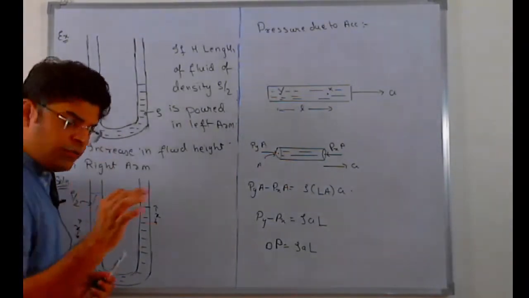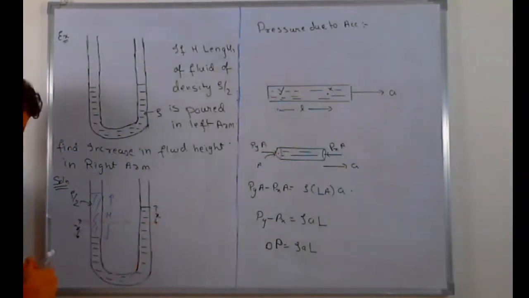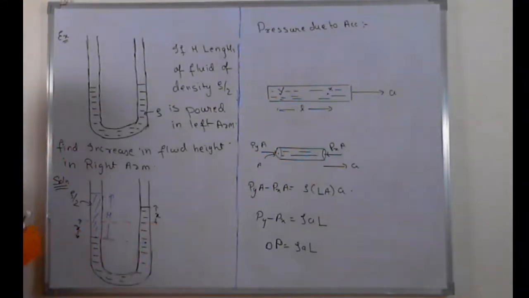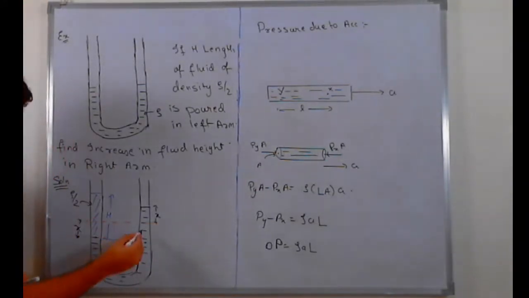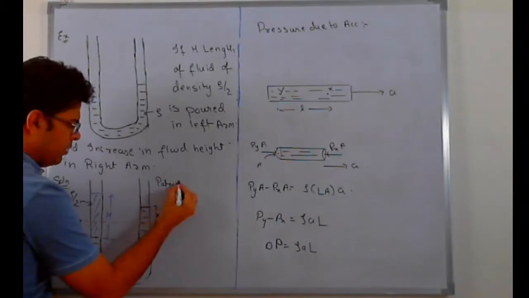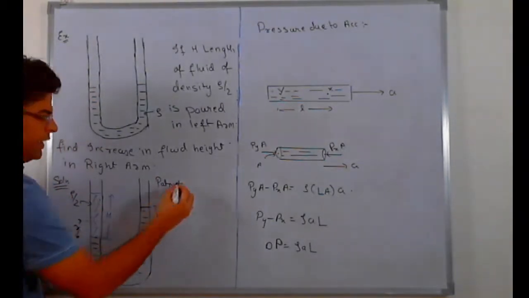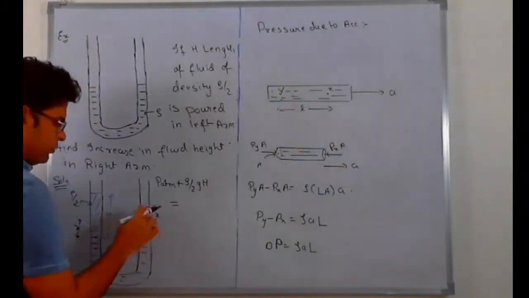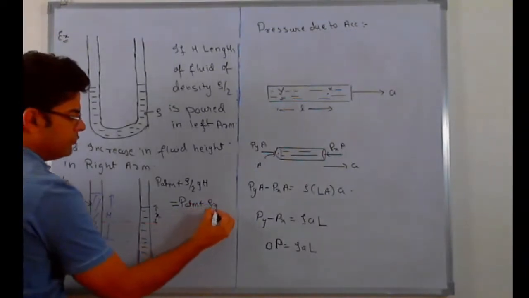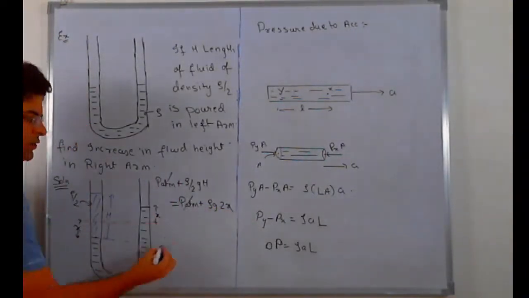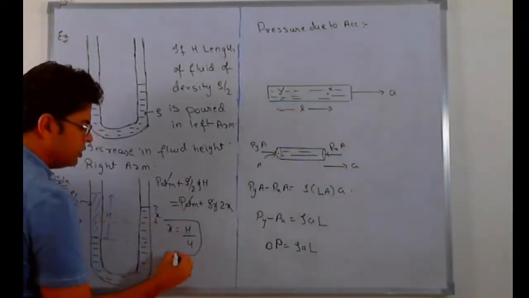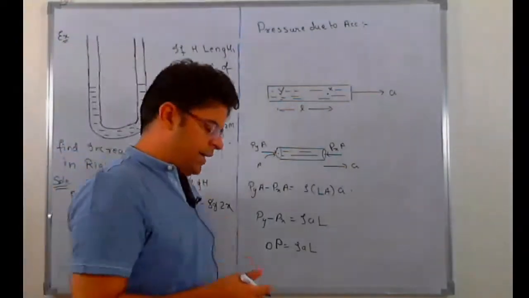Within one continuous fluid which does not have any horizontal acceleration, the pressure at the same level inside the fluid is the same. So what you can do here is, you can say this height is 2x, this height is h. You can write P_atm + (ρ/2) g h = P_atm + ρ g (2x). Here P_atm gets cancelled, ρ and ρ get cancelled, g and g get cancelled, so you get x = h/4. So in the right limb, the fluid rises by a height h/4.